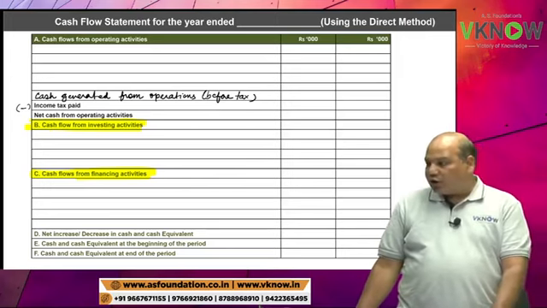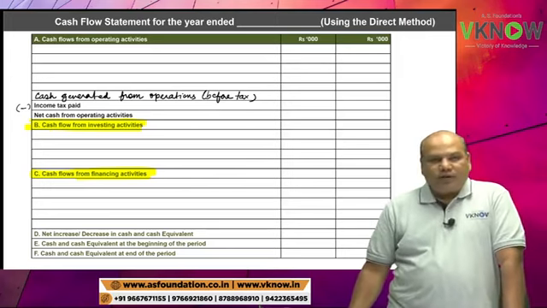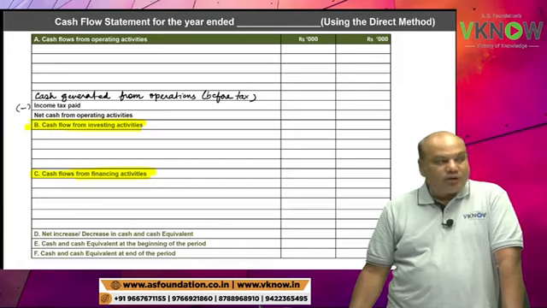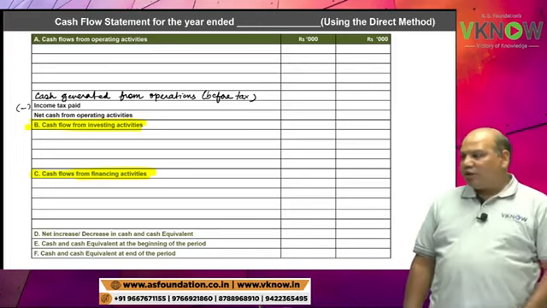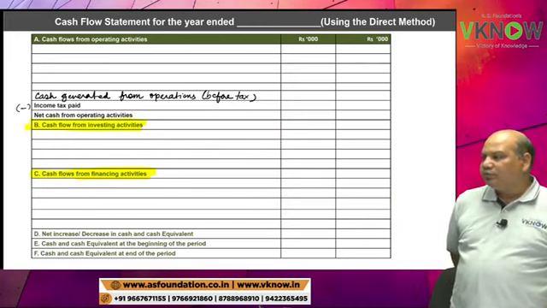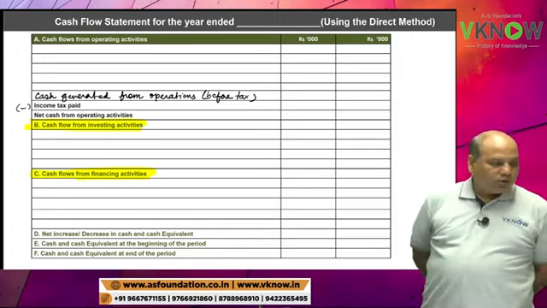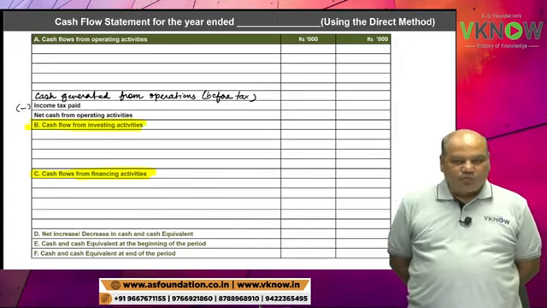Cash and cash equivalent at the beginning of the period. And last line, write down cash and cash equivalent at the end of the period.